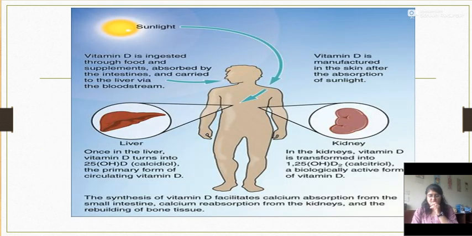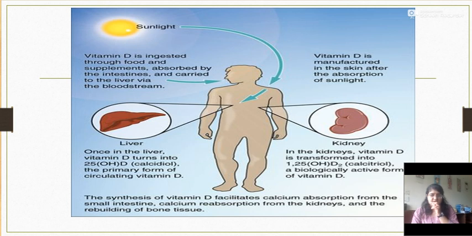So this is the picture showing what is the source of absorption for vitamin D, and after absorption where it goes and how it circulates in the body. So it gets absorbed from the sunlight. Mainly the sunlight from 9 a.m. to 2 p.m. will give a maximum vitamin D, and it is also ingested through food and supplements, and it is absorbed by intestines, and it is carried through the bloodstream. After going to the bloodstream, it is absorbed in the liver and kidneys, and it is further circulated in the form of calcidiol and calcitriol.